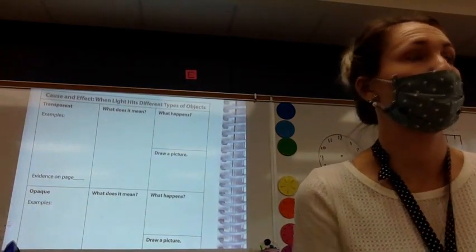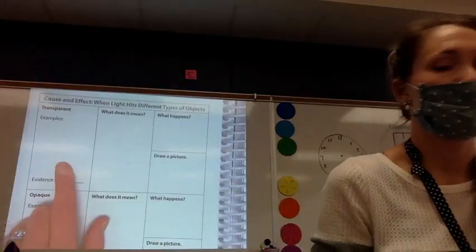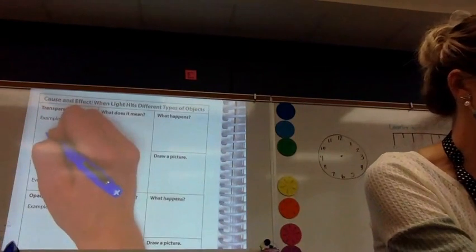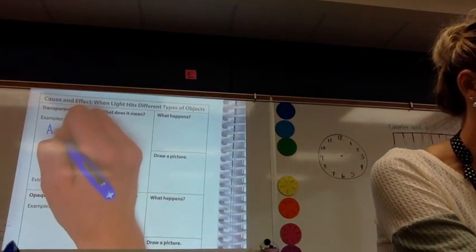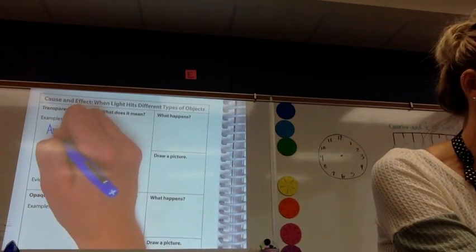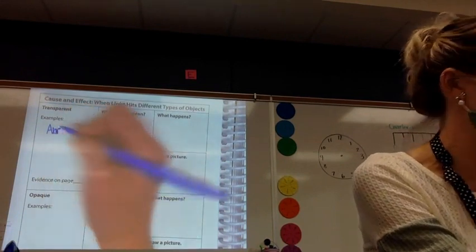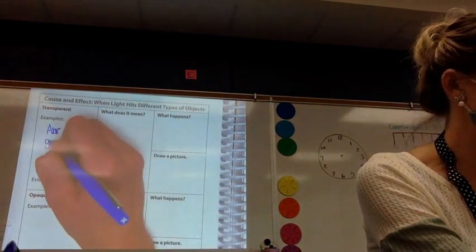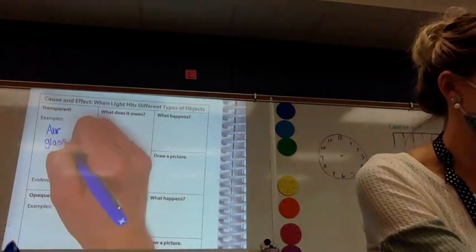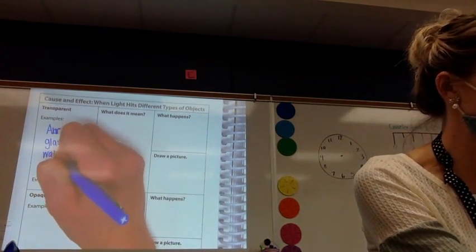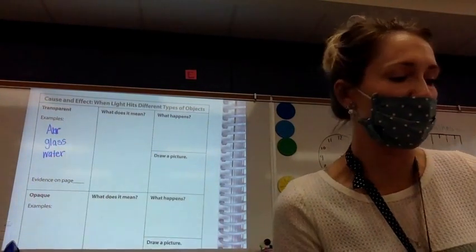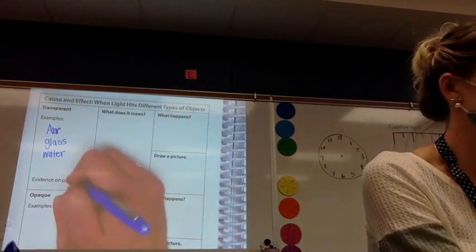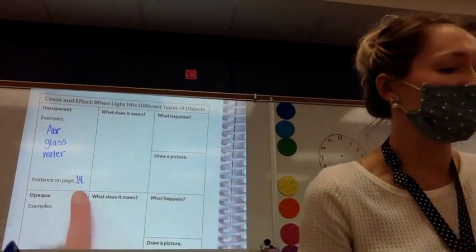Go for it. Zena, what is an example of something that is transparent? Air. Air. Grayson. Glass. And Emery. Water. We came up with some others as well earlier today, but those are great. What page did we find that on today? 14. Fabulous. That's that text evidence page.